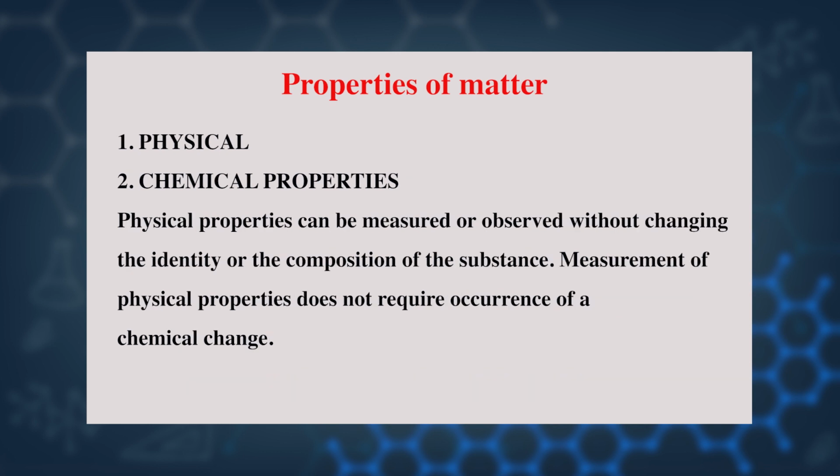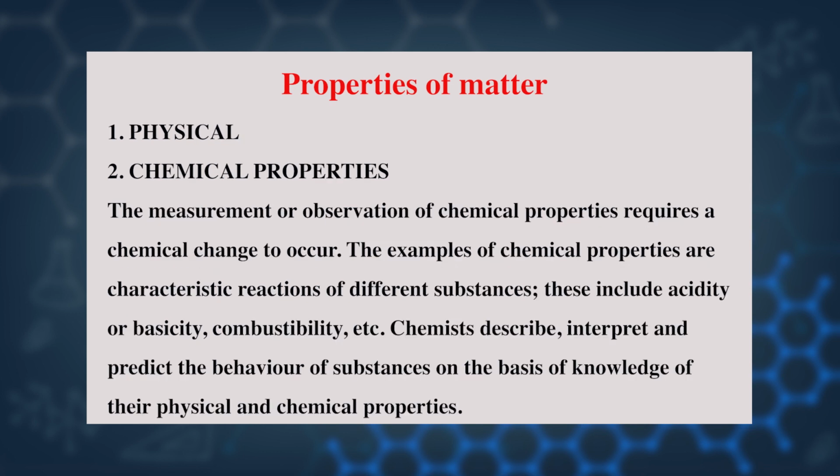Physical properties can be measured or observed without changing the identity or the composition of the substance. Measurement of physical properties does not require occurrence of a chemical change. The measurement or observation of chemical properties requires a chemical change to occur.